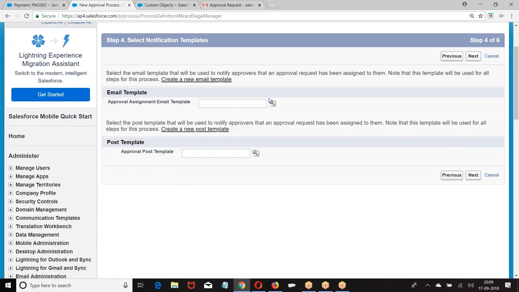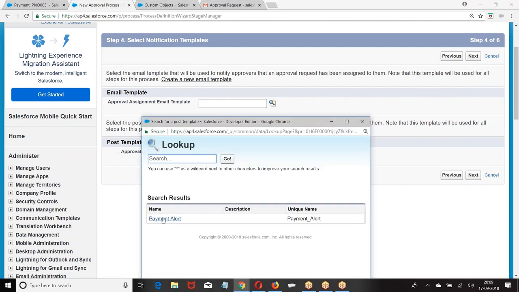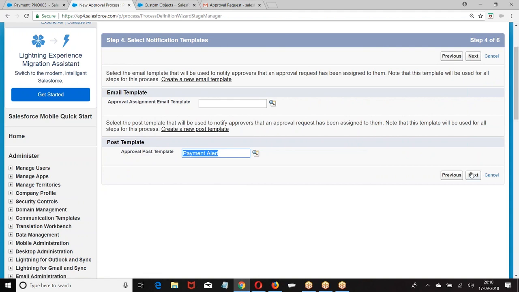Do you want to send any notification? It's your choice. Email notification and chat notification. Next.